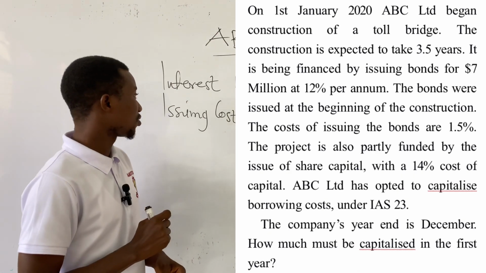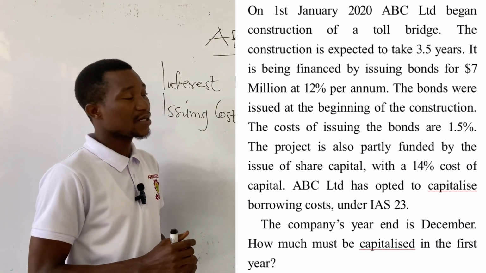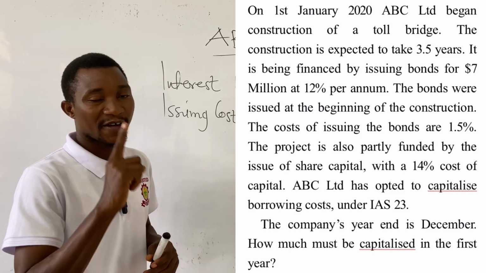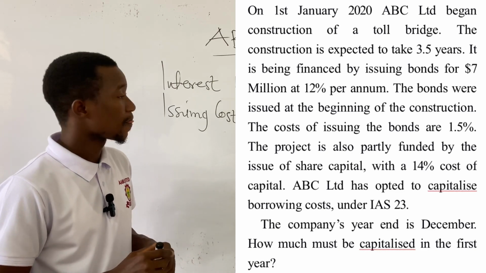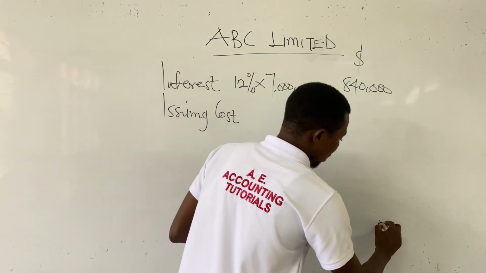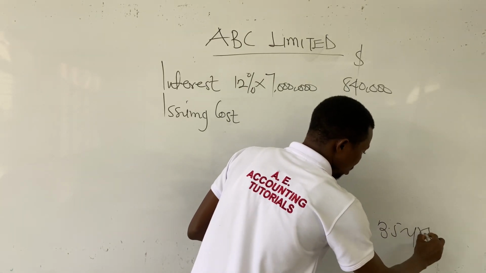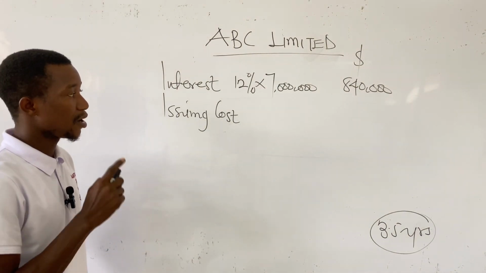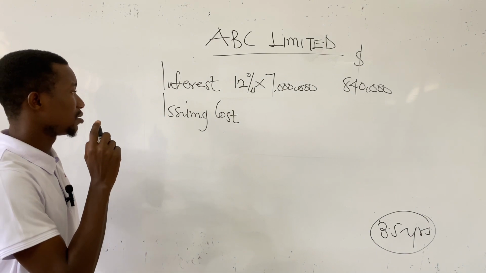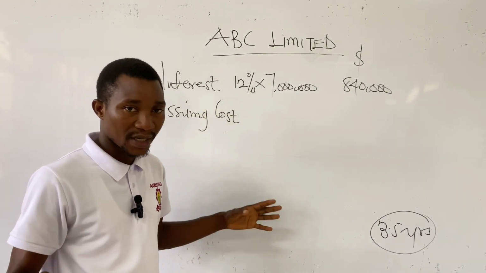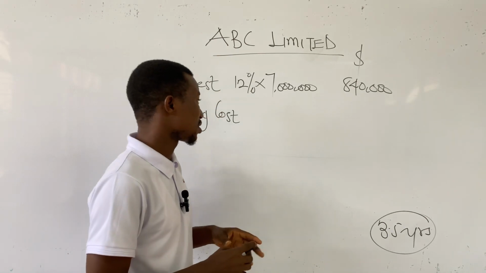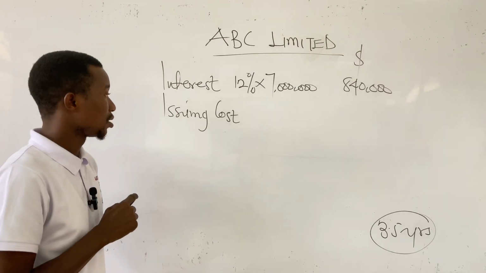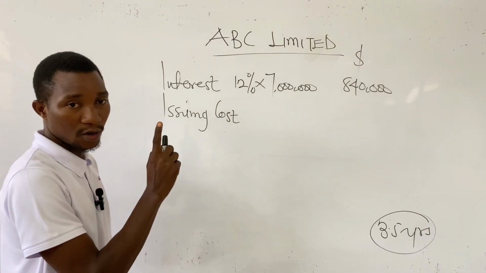One thing I want you to also take note is that the construction is expected to take 3.5 years to complete, but then we are only calculating borrowing cost for the first year, the very first year. Okay, so take note that 3.5 years are expected to take to complete the qualifying assets, but we are only calculating for the first year, and ancillary costs are for the entire period of the construction of the qualifying assets. So we have to amortize the ancillary cost, which is the issuance cost or the issue cost for a year.